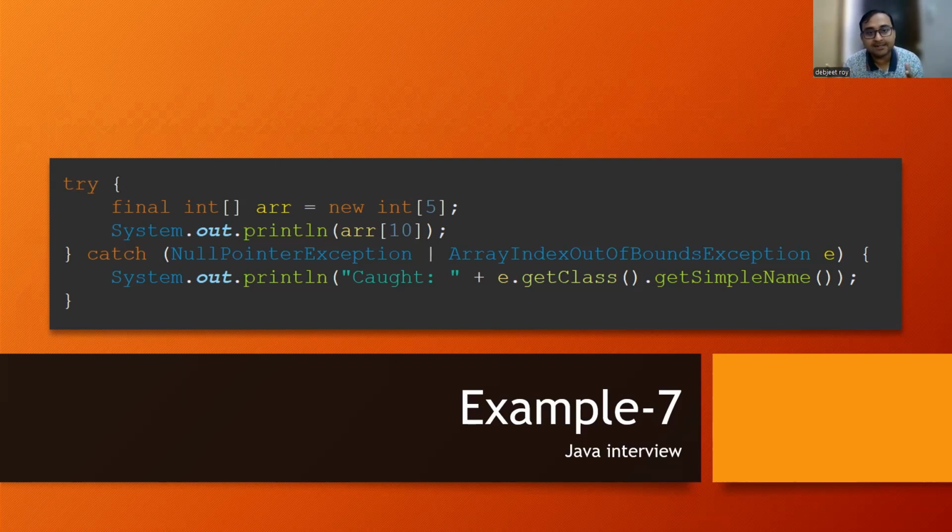So this condition will get satisfied, ArrayIndexOutOfBoundsException, and then it will print caught. It will print a class name like the array index out of bound exception class, and then it will throw the exception. So like this, the output will be coming. Okay. So it will not print anything with array of 10 because it's not there. It will directly throw the exception, like ArrayIndexOutOfBoundsException. Okay. I hope you got the clarity.